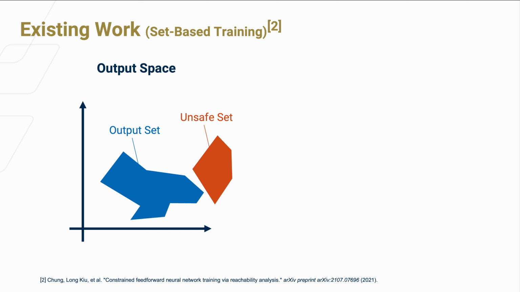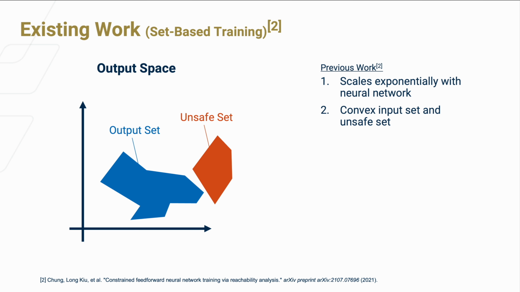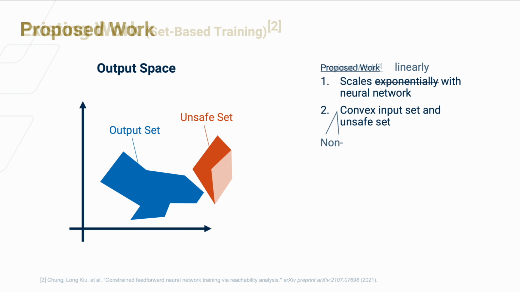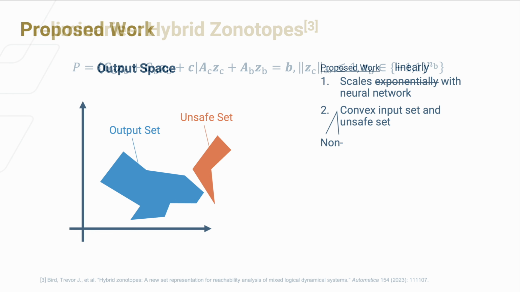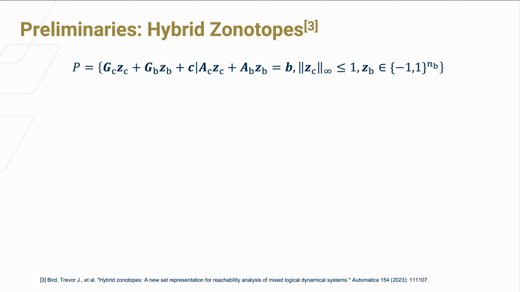The problem with our previous work is that 1. The computation speed scales exponentially with the size of the neural network, and 2. It can only handle convex unsafe sets. In this work, I'm proposing a set-based method that scales linearly with the size of the neural network and can also handle non-convex unsafe sets. To start, let's talk about how to represent non-convex compact sets.